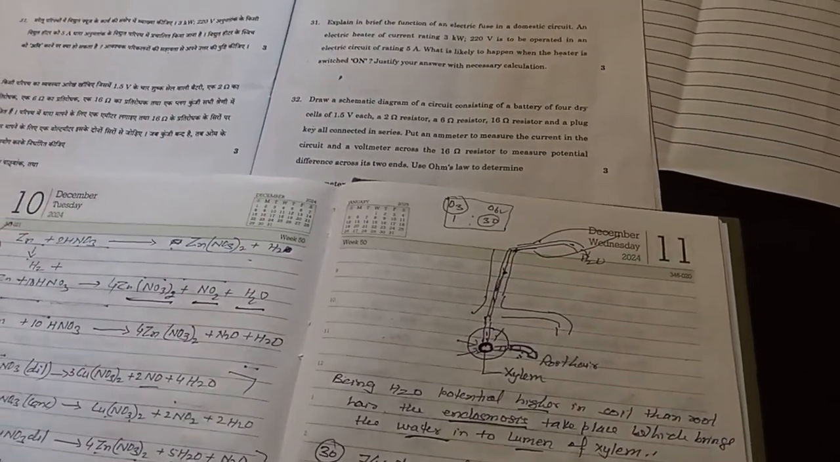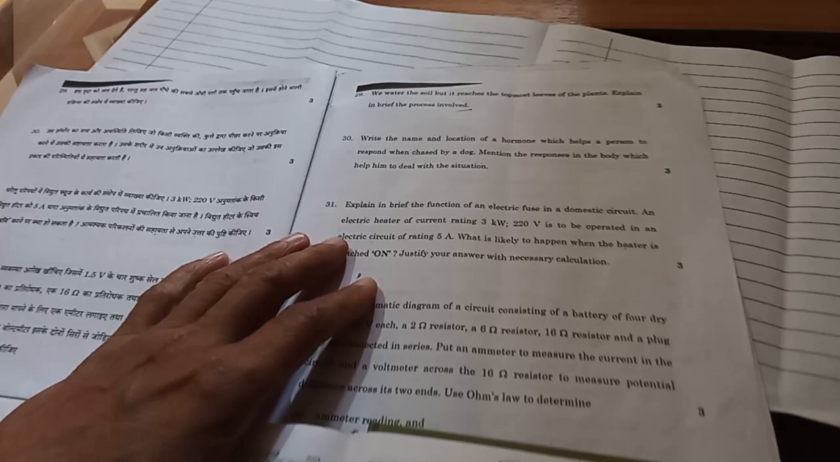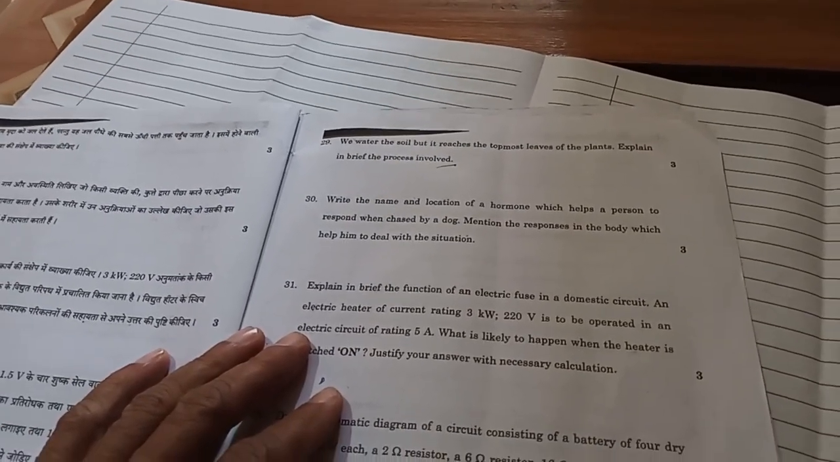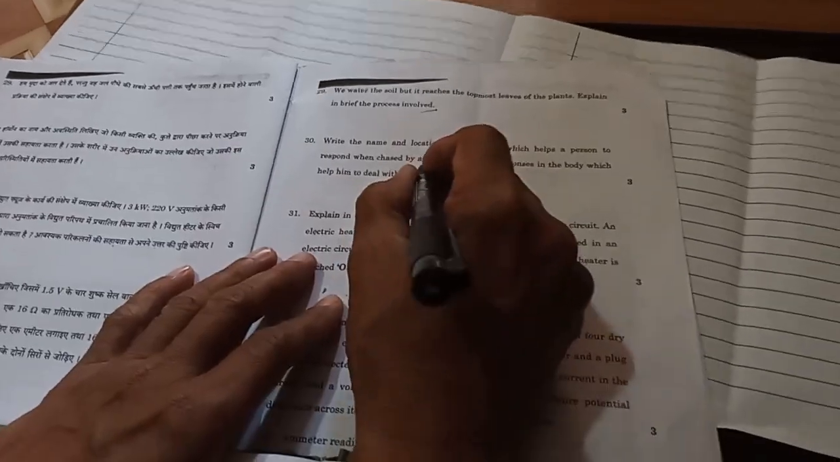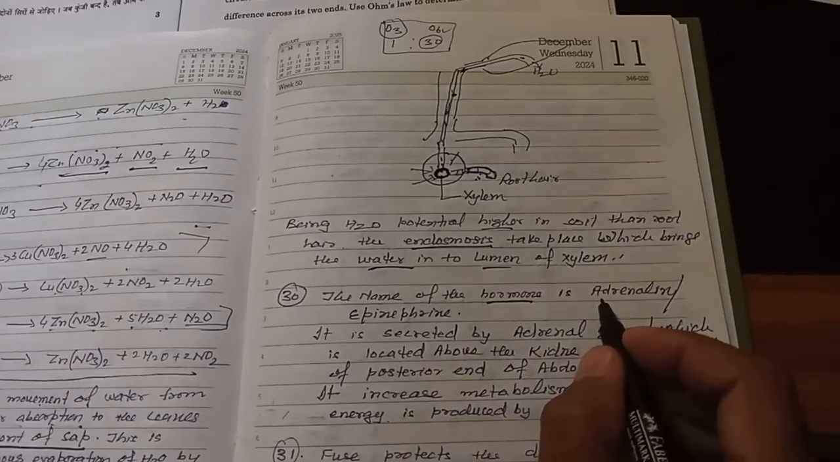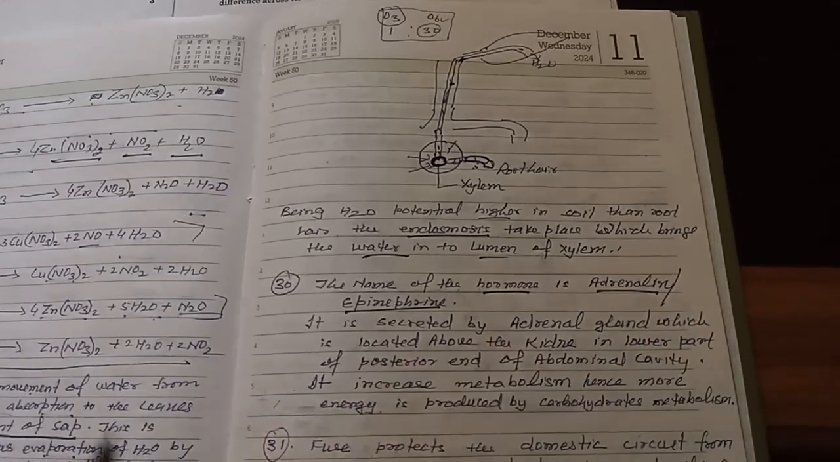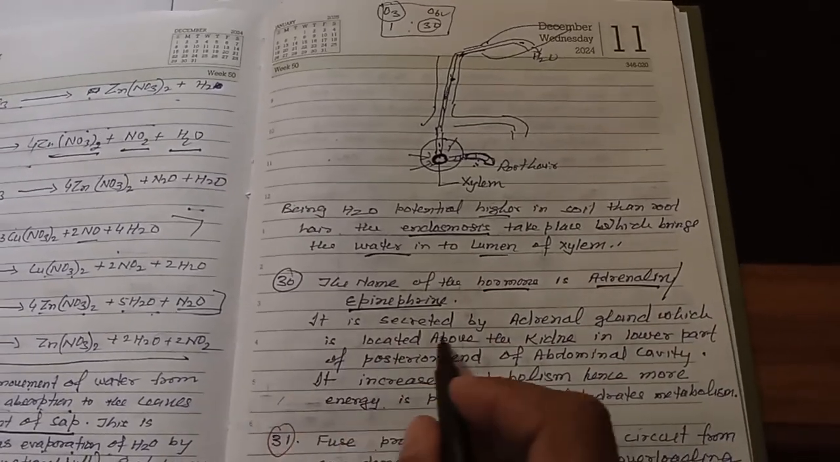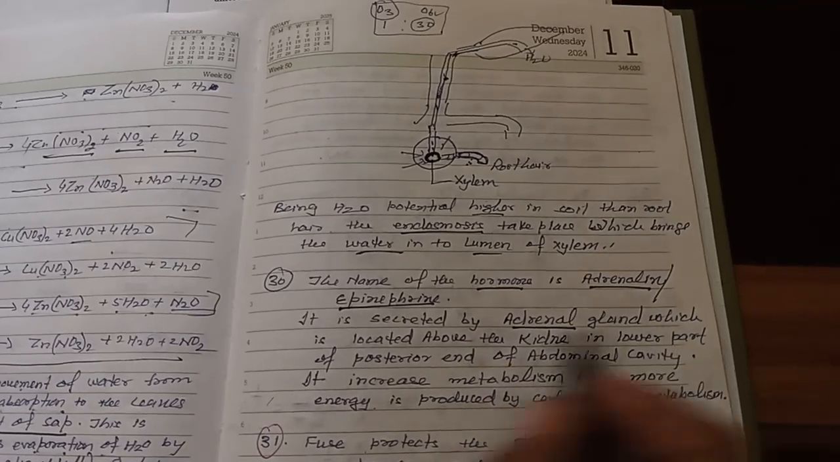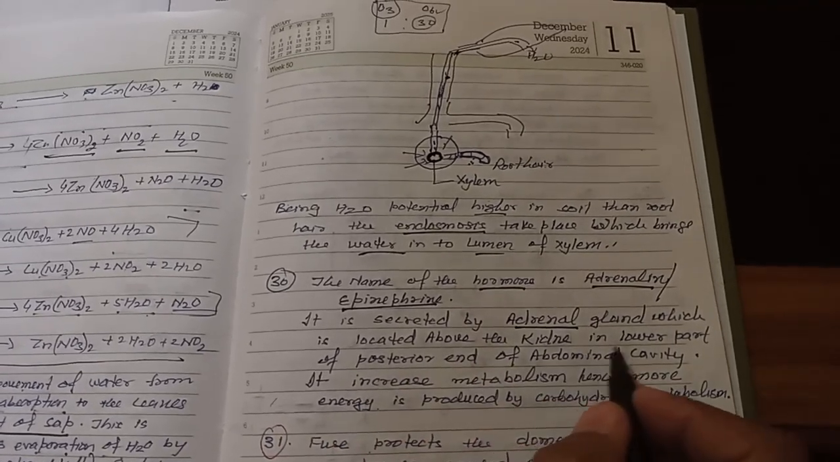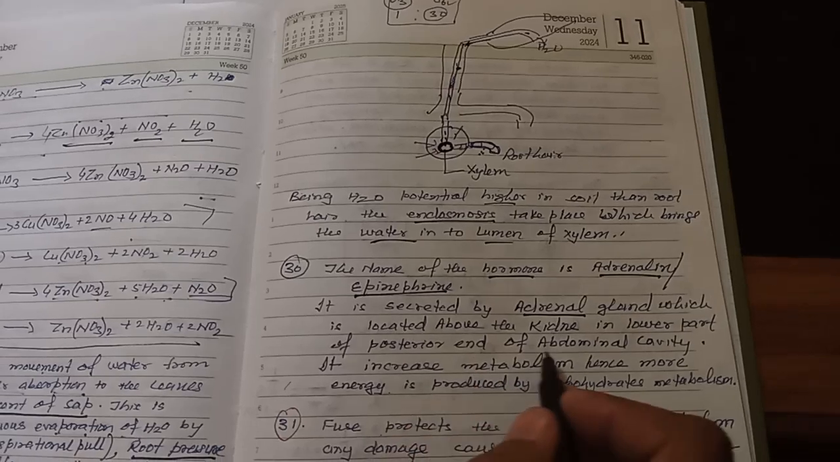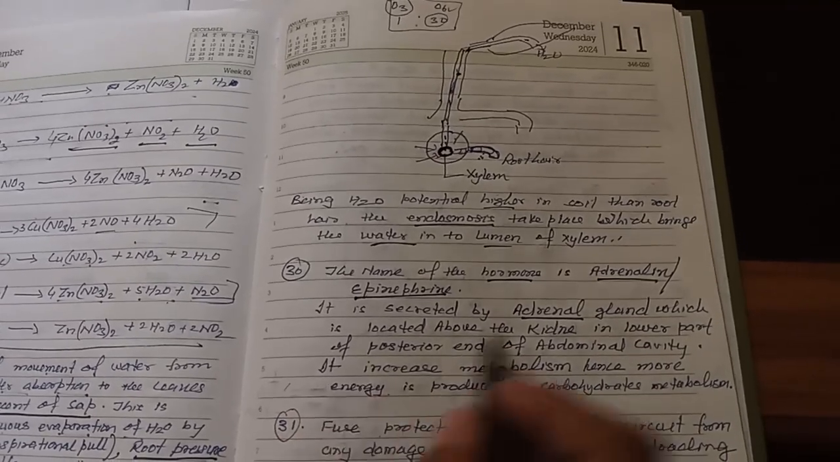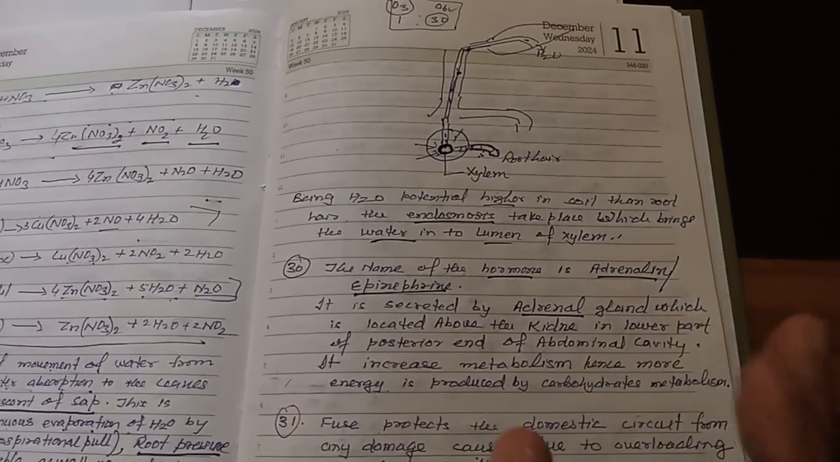Question number 30. Write the name and location of the hormone which helps a person respond when chased by a dog. So it is an emergency hormone. The name of the hormone is adrenaline or epinephrine. You can also write that it is secreted by the adrenal gland, which is located above the kidney in the lower part of the posterior end of the abdominal cavity. Even if you write adrenal in kidney, it's okay.